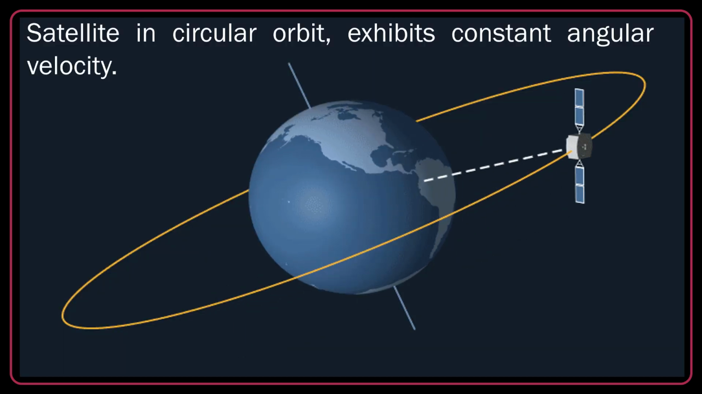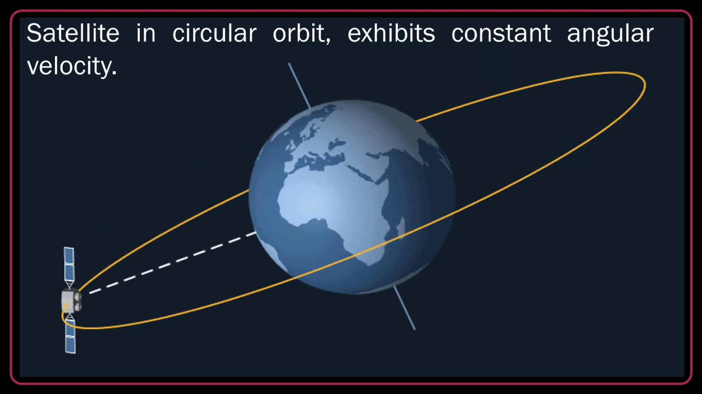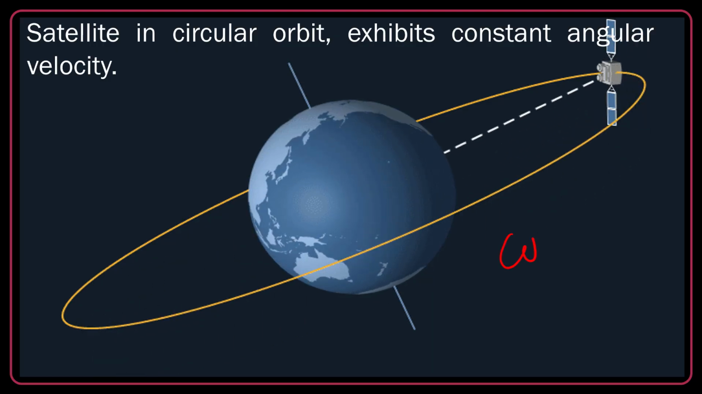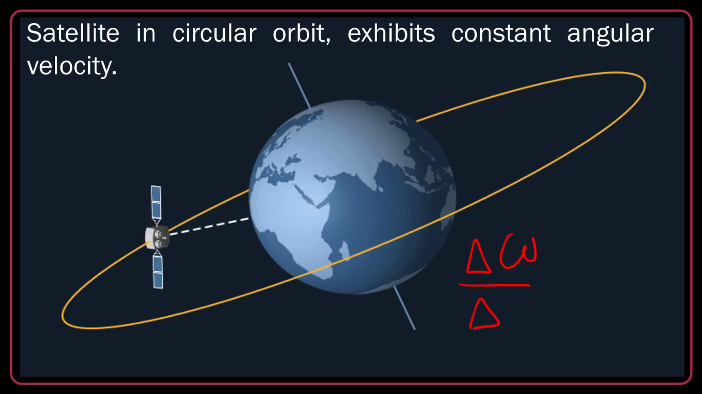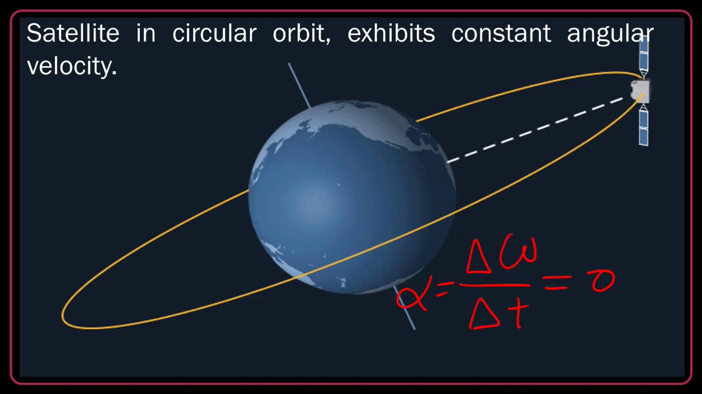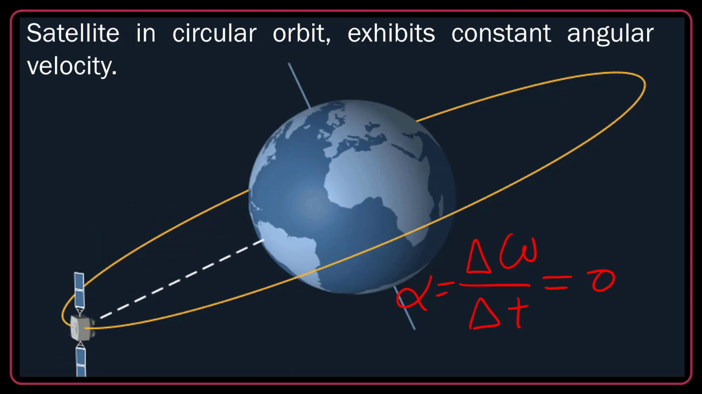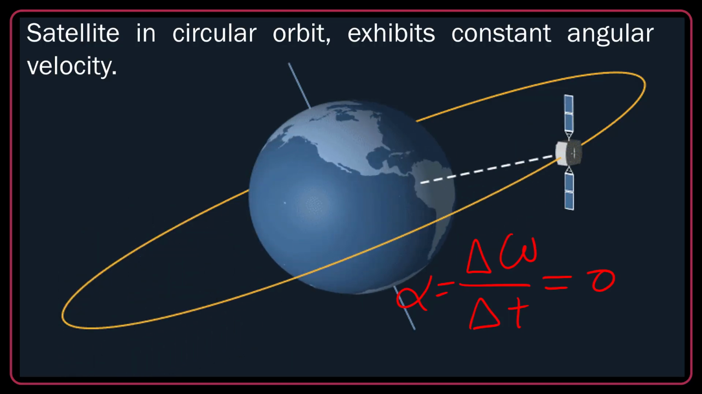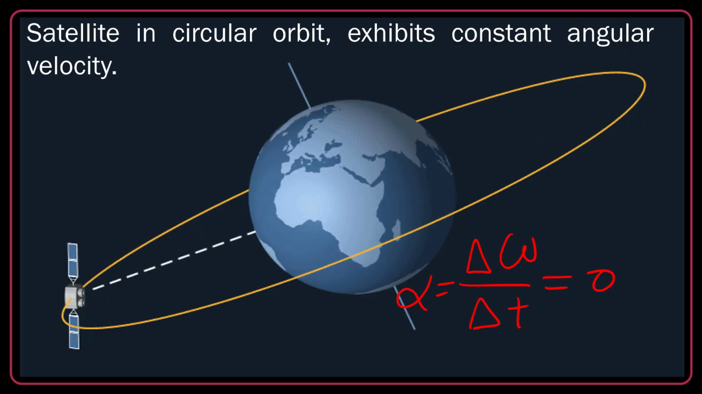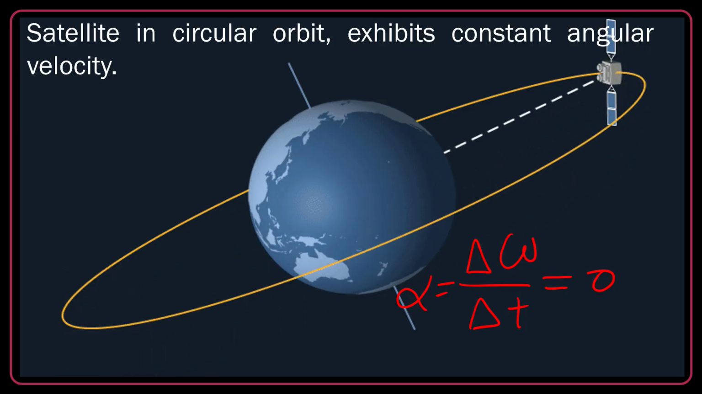Look at this satellite. Let's consider the satellite on a circular orbit. The circular orbit exhibits a constant angular velocity. We know that because omega is constant, delta omega over delta t, which is alpha, is zero. So the net torque acting on this satellite is zero. Can I say this satellite is totally in equilibrium? No, it is not. Angular equilibrium, yes. It doesn't have any angular acceleration, so angular equilibrium is confirmed. But translational equilibrium, no. It is anyway accelerated.